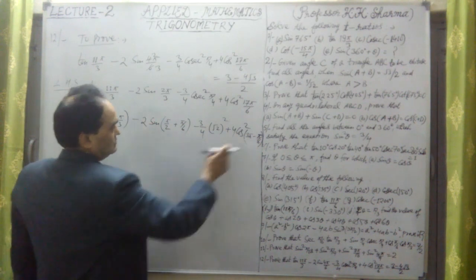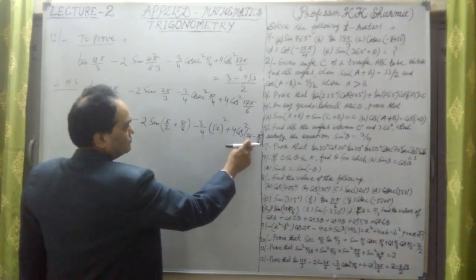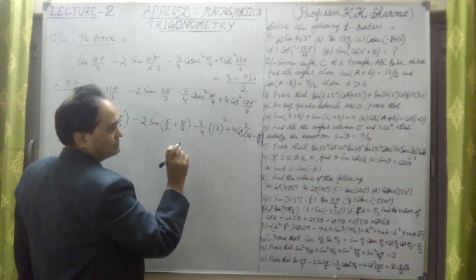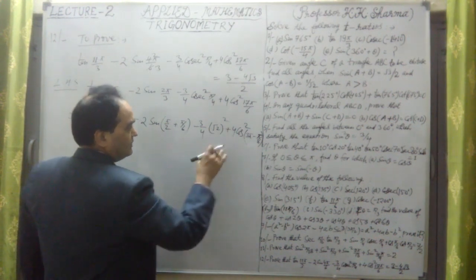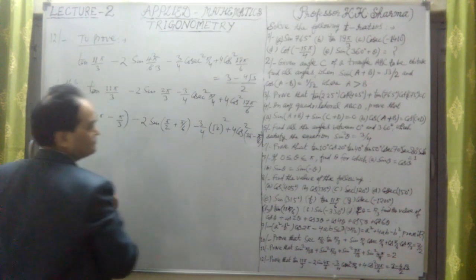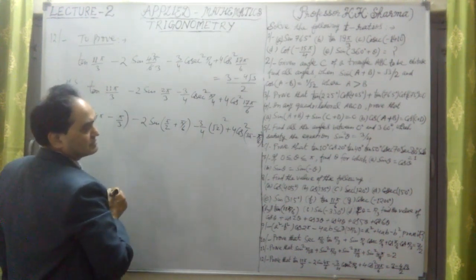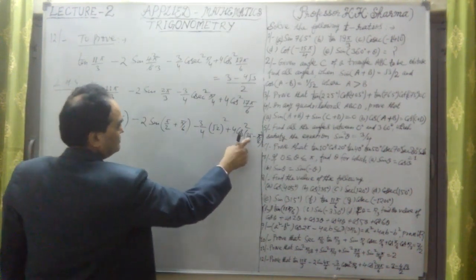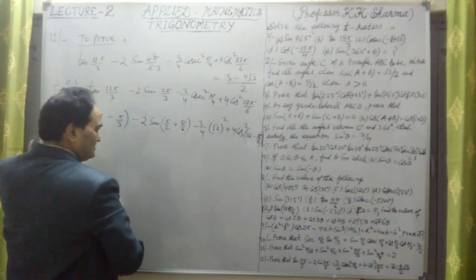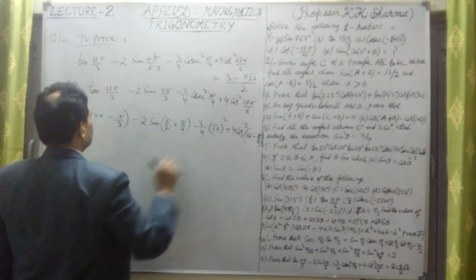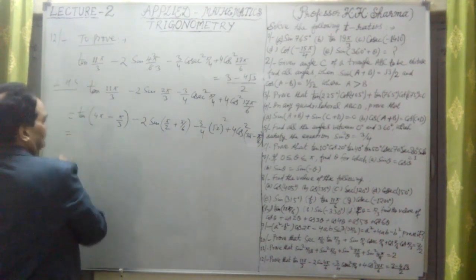So n pi, 2 pi, 3 pi, 4 pi, like this. Sorry, n pi, 3 pi, 5 pi, etc. Odd number of multiple. Pi minus theta comes into the second quadrant, because it is 2 pi plus pi. Alright, so it is pi minus pi by 6. Alright, that is in the second quadrant. Now let me further write it down.